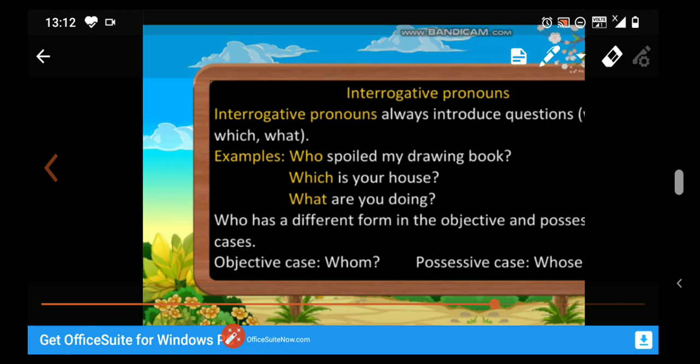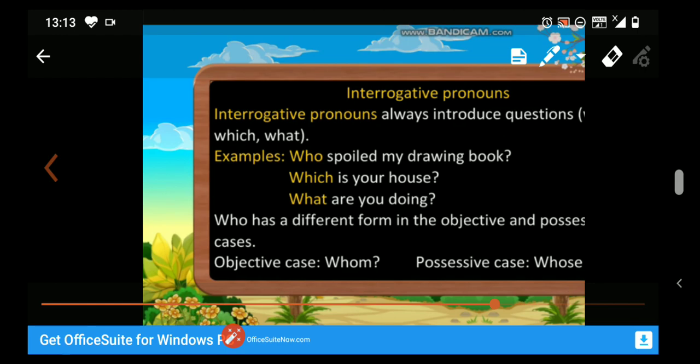Next, interrogative pronouns. Interrogative pronouns always introduce questions for us. For example, the words like who, what, which, whom are all called interrogative pronouns. Why are they called interrogative pronouns? Because they are used for asking questions. For example, who spoiled my drawing book? Which is your house? What are you doing? So here the words who, which, what are all called the interrogative pronouns.